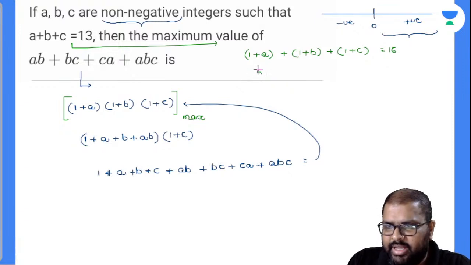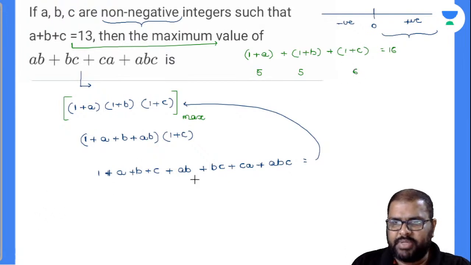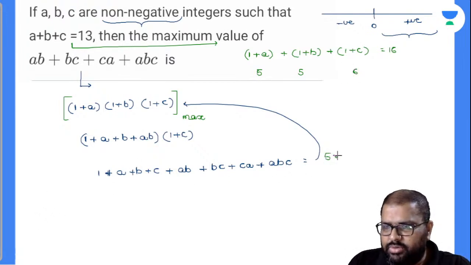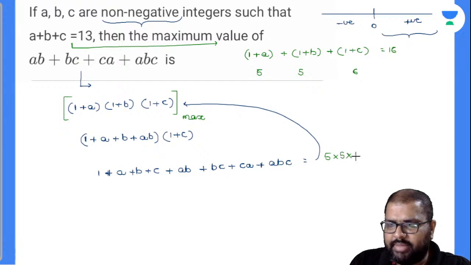I'll write down this as 5, this as 5, and this as 6, and this will work out there. So 5 into 5 into 6 will be your maximum value here. 6 5s are 30, 5 30s are 150 is the value.